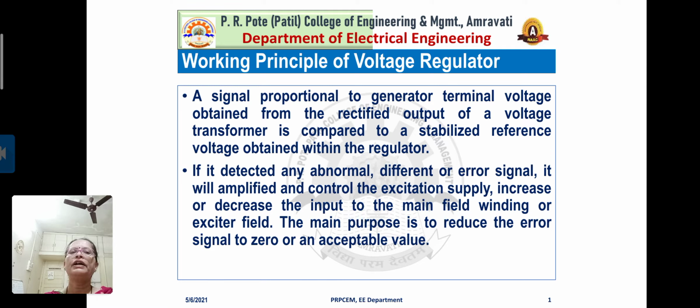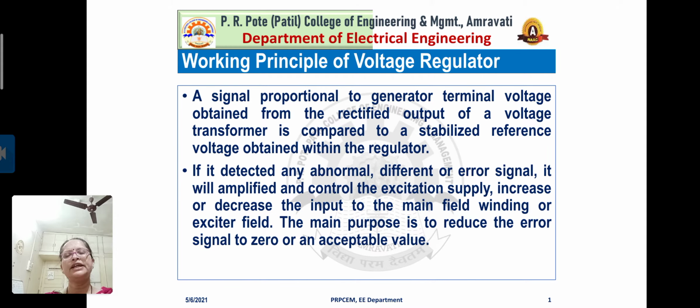So I will repeat this. If any kind of abnormal or different error signal is there, what will it do? It will first amplify. After amplification, the signal is provided to the field winding of the main exciter, for what? To control the excitation supply.